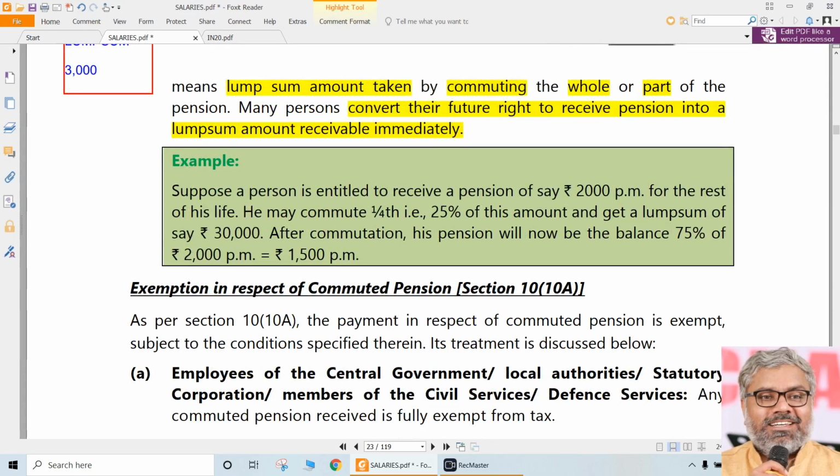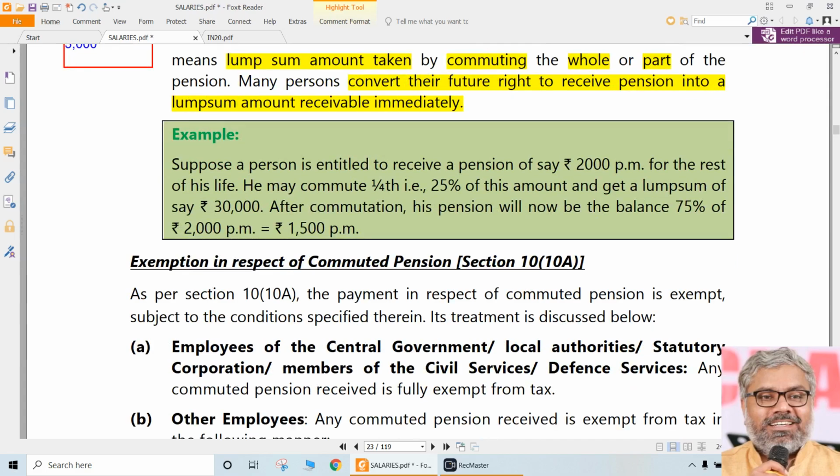Now, an example is given, the same as what we have taken. Suppose a person is entitled to receive a pension of say 2000 rupees per month. And he says that I'll commute 1/4 of this, which means 25% of this, for 30,000. Don't enter into how we got 30,000. That is none of our business. That is what the employer gave him. Why he got 30,000 for this 25%, nobody can answer. That is none of our business and we don't know that. He got 30,000 for this 25%, that's all. That is a fact. This is not something that is decided by us.